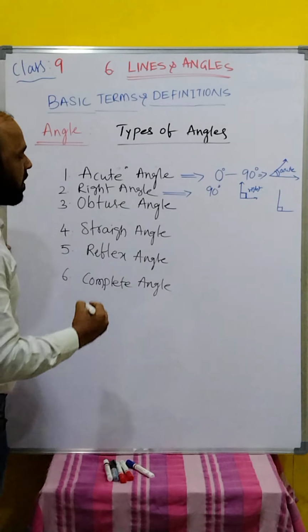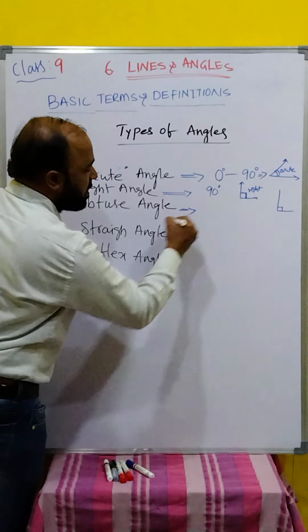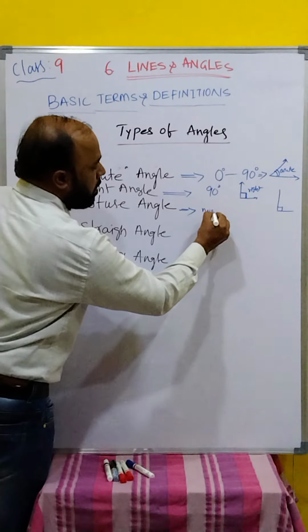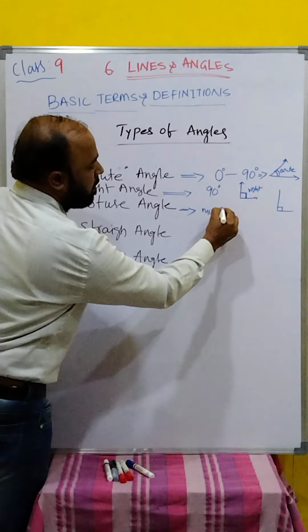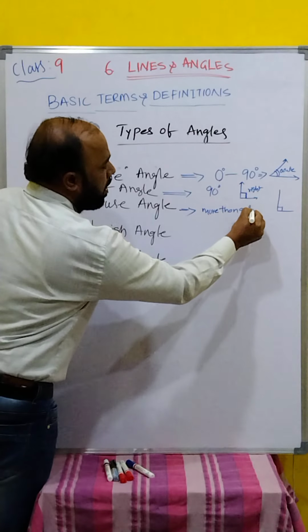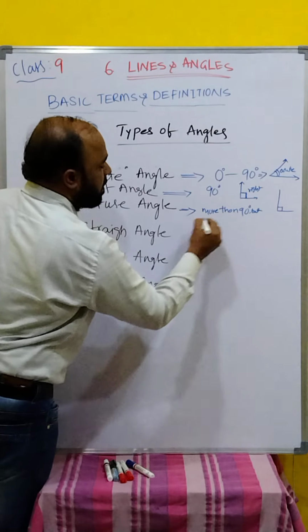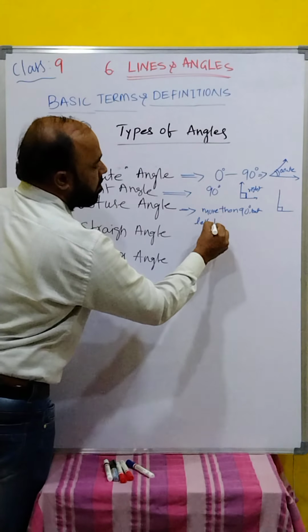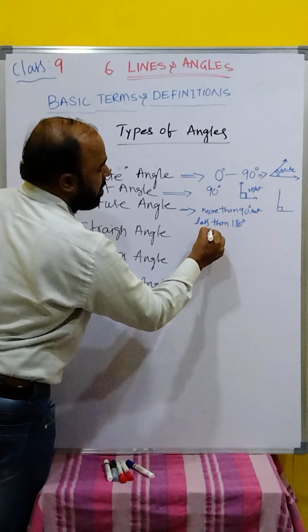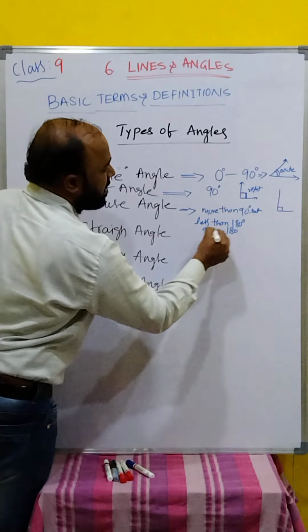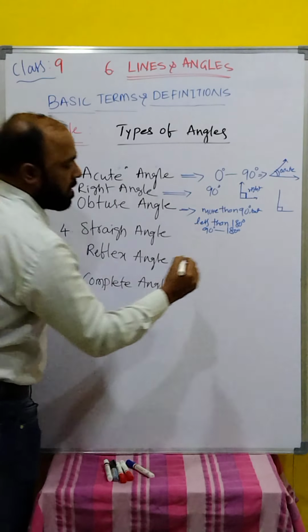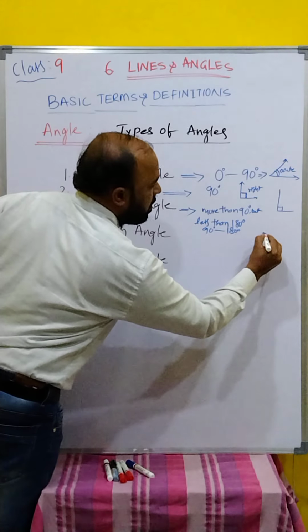Next, the obtuse angle. An obtuse angle is more than 90 but less than 180 degrees, between 90 and 180 exactly. How to draw this figure?